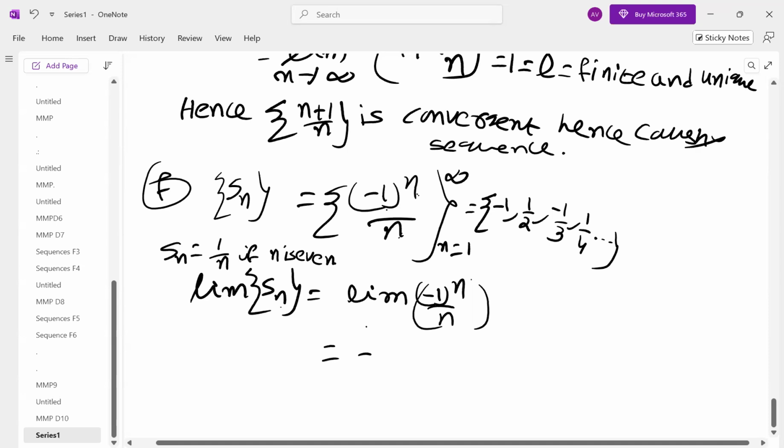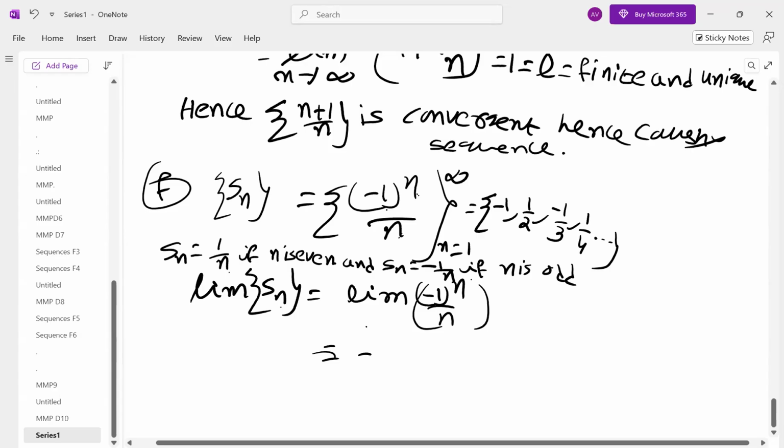So Sn will be equal to minus 1 by n if n is odd. So we are getting two nth terms: if n is even one nth term, if n is odd another. In each case, it should be convergent. If it fails in any one of the cases, it is not convergent, hence not Cauchy. But let us do it.